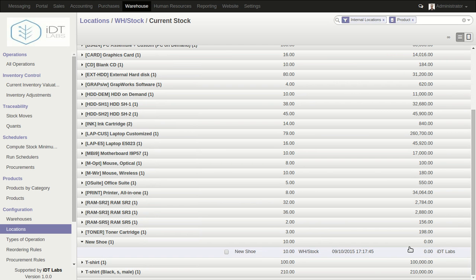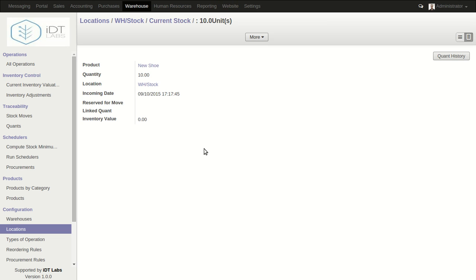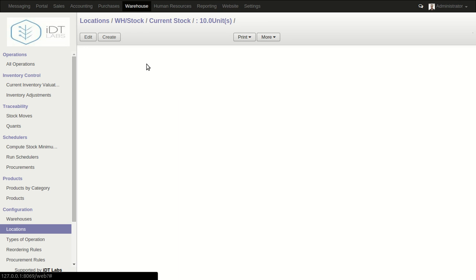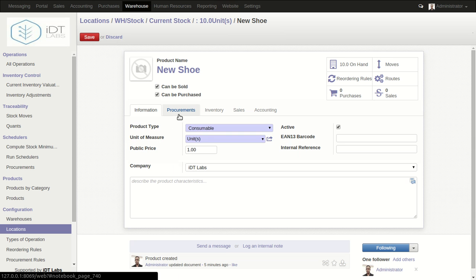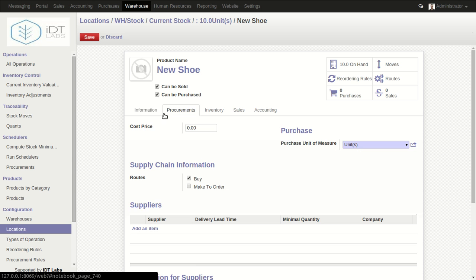When actually we have 10 products on hand and we still have 0.0. So the answer to this question is because when we were creating the product shoe, we didn't indicate a cost price. We didn't indicate the cost price, so we have to indicate the cost price before the inventory value can be updated.